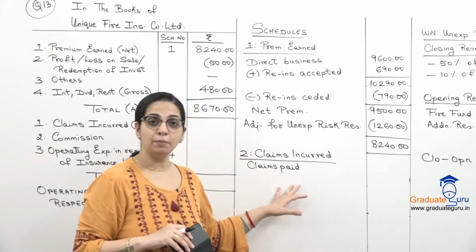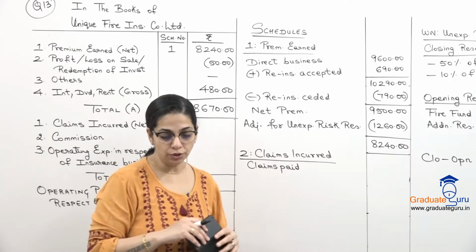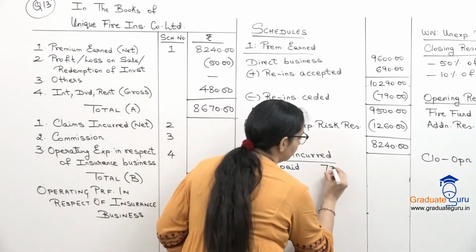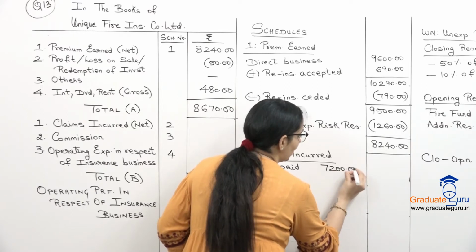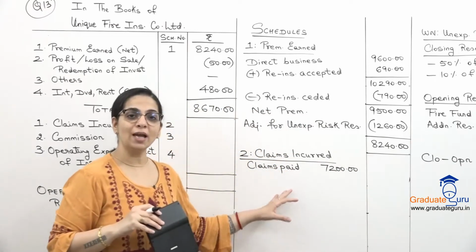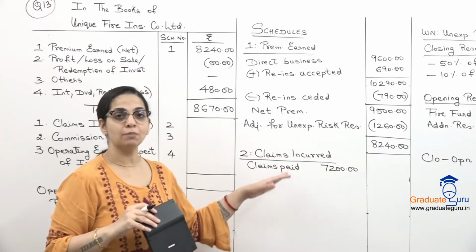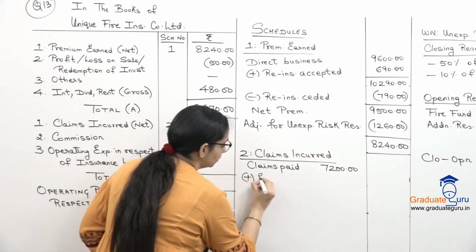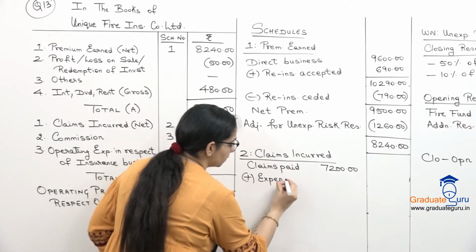So in claims paid, they have given us a particular amount, which is 7,200. I'll write it in the inner column. Here we have to assume that this includes the accepted reinsurance claims also. Now, to this we have to add our expenses.